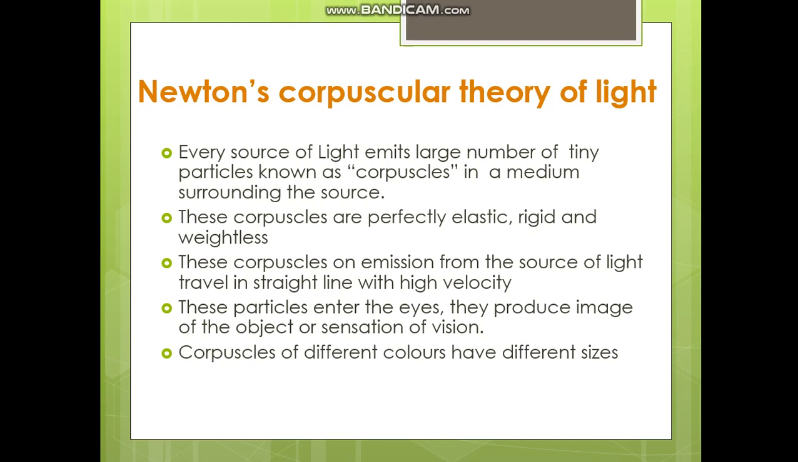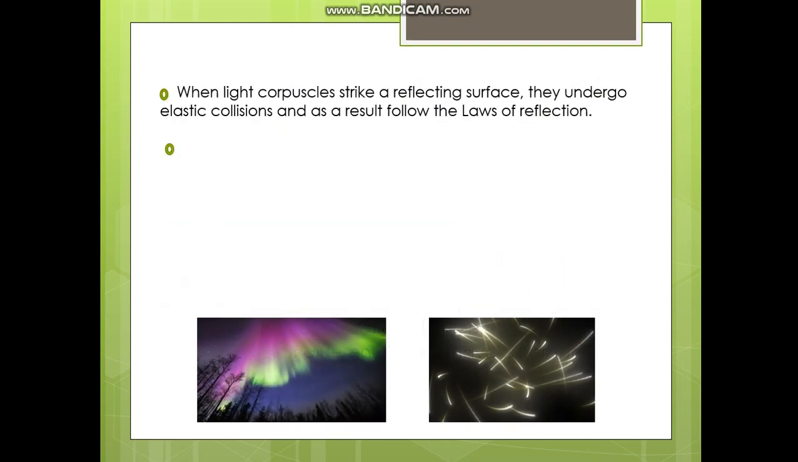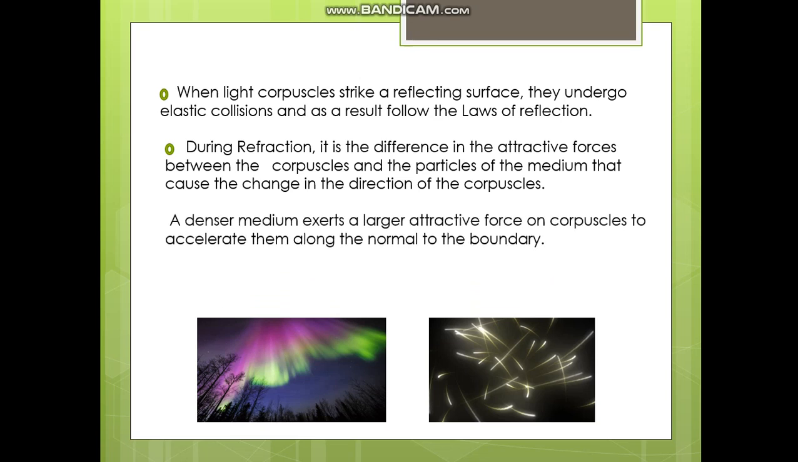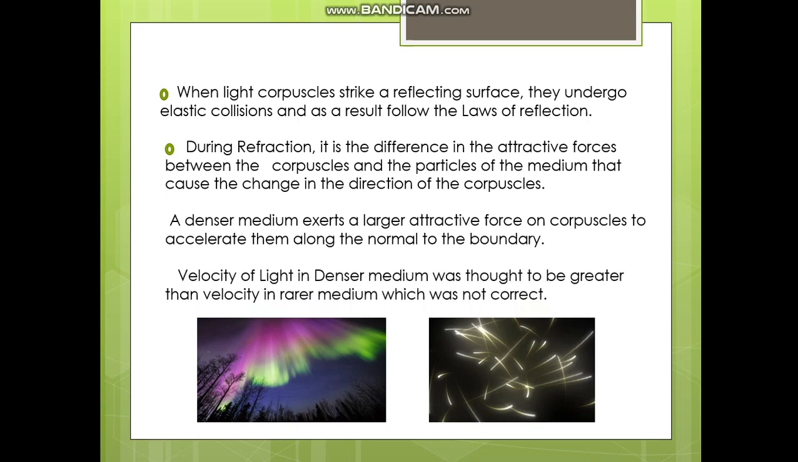Corpuscles of different colors have different sizes. When light corpuscles strike a reflecting surface, they undergo elastic collisions and as a result follow the laws of reflection. During refraction, it is the difference in the attractive forces between the corpuscles and the particles of the medium that cause the change in the direction of the corpuscles. A denser medium exerts a large attractive force on corpuscles to accelerate them along the normal to the boundary. Velocity of light in the denser medium was thought to be greater than the velocity in rarer medium, which was not correct.